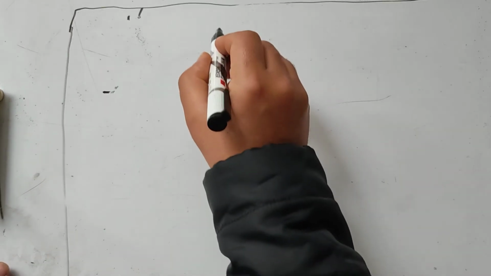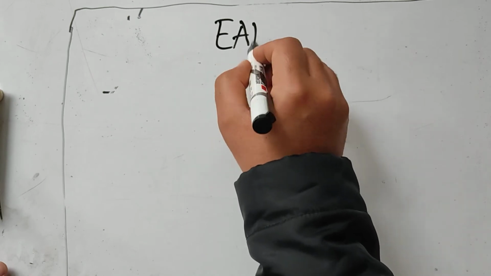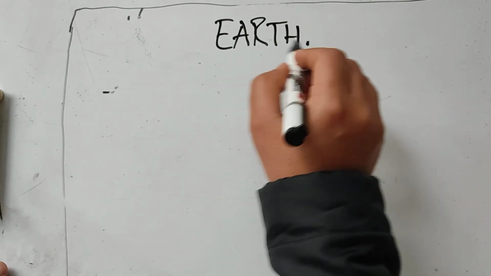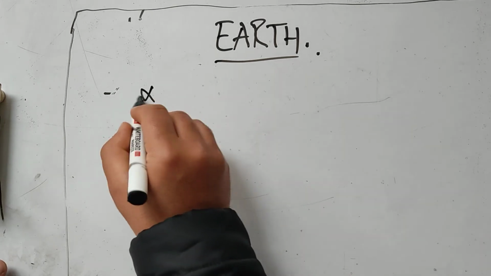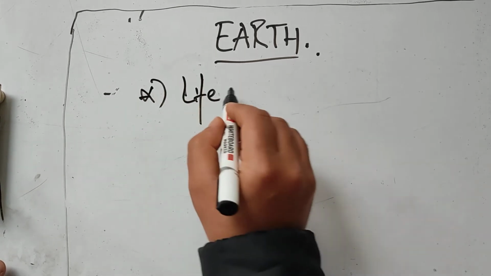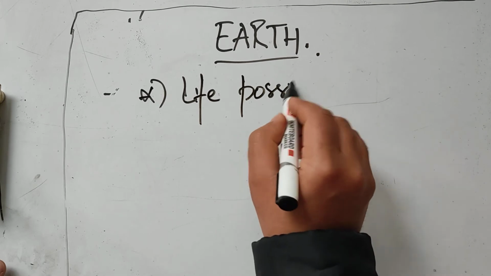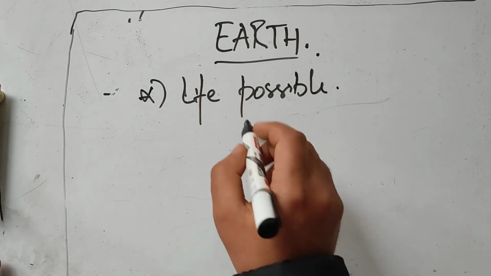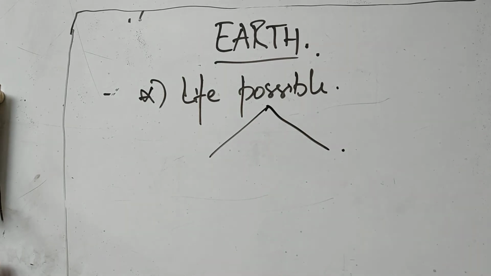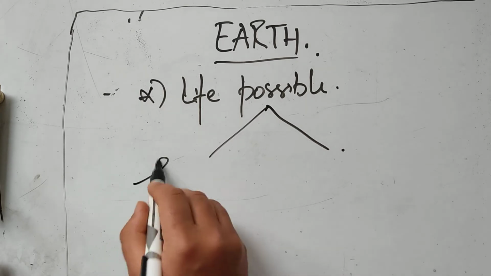So we are done with Mercury and Venus. Now the next planet in our inner planets, the third planet, is Earth. This is the planet on which we live. We know that this is the only planet on which life is possible. There are some important things due to which life is possible on Earth. The first of them is the temperature.